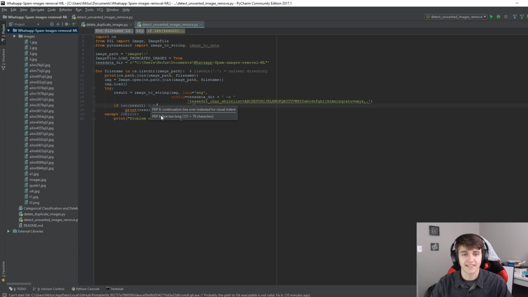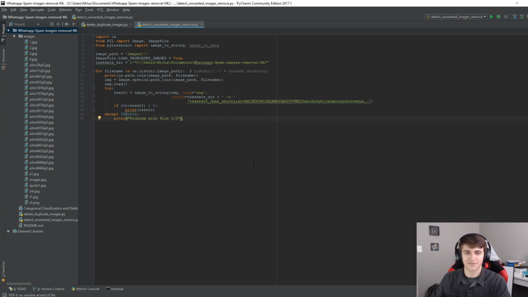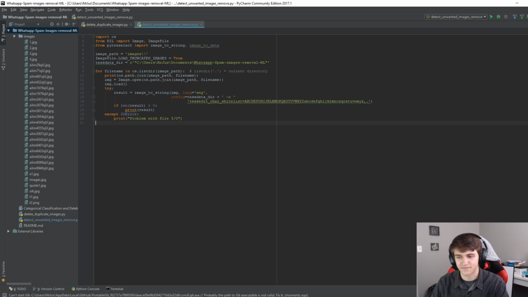I did say last episode that I was going to try and fix this I/O error that was happening. I don't know what's causing it, and I didn't want to spend a lot of time trying to figure that out because it's not necessarily affecting us. It just means that some images can't be read. But the reason that I think this is actually happening is because these images don't have good text to contrast backgrounds.